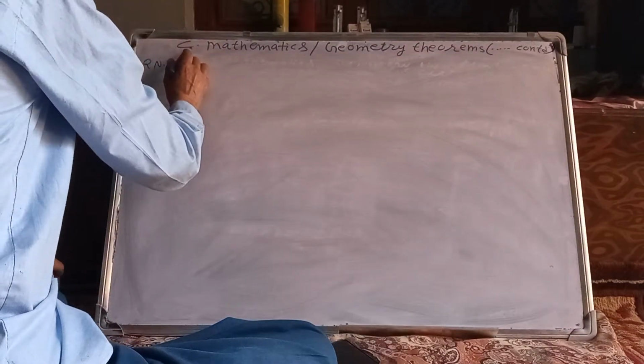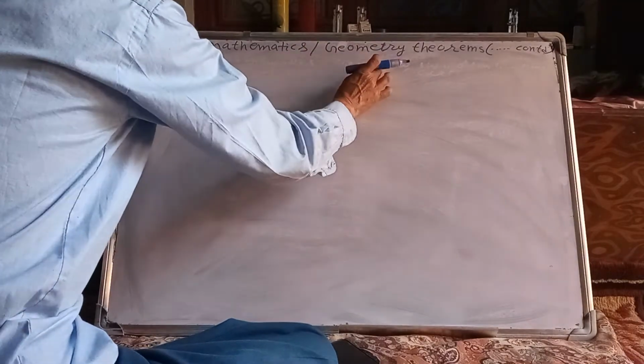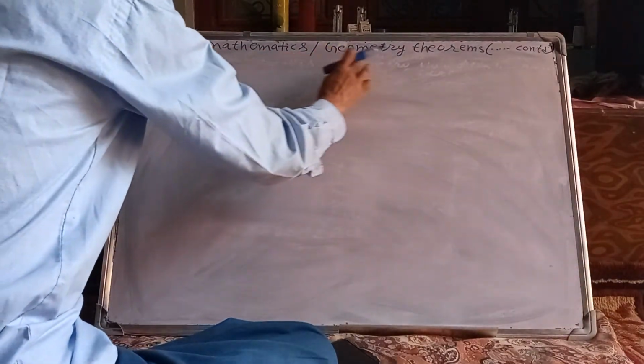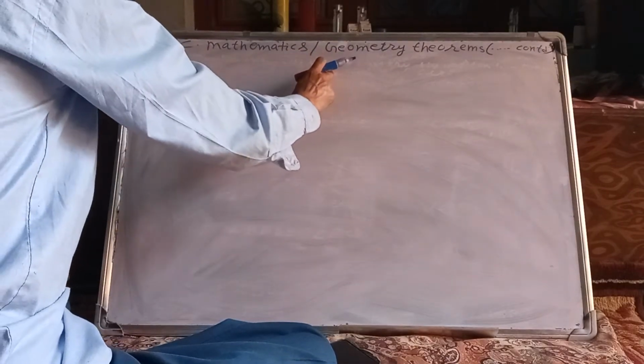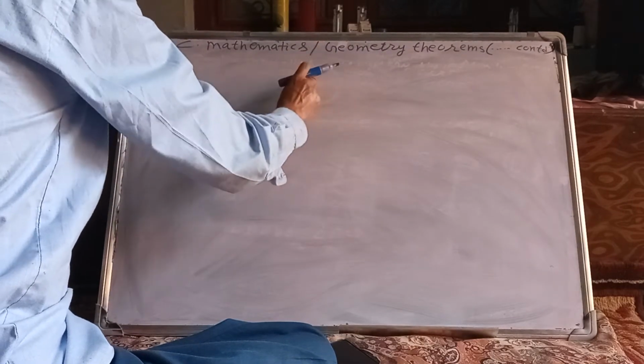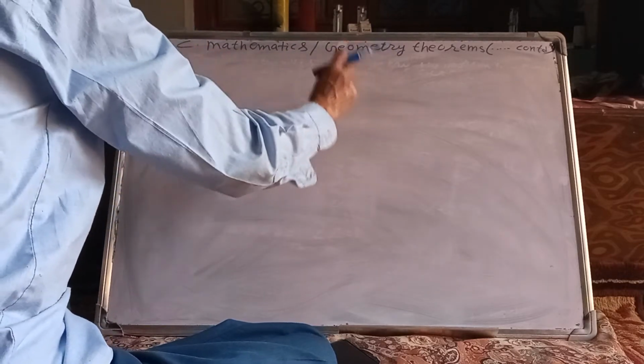Good afternoon, everybody. Today, I am going to teach you one theorem in compulsory mathematics, geometry theorems. Yesterday, I taught one: inscribed angles are equal. Another is that the central angle is twice the inscribed angle.